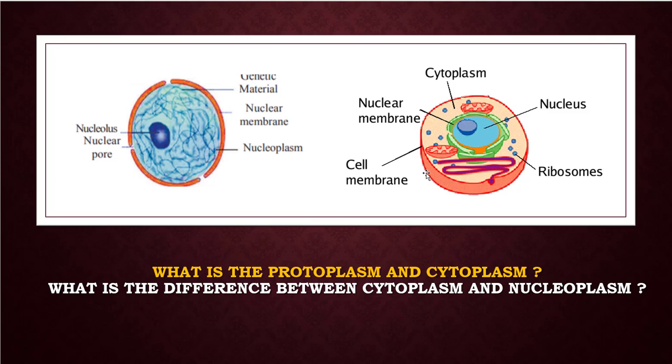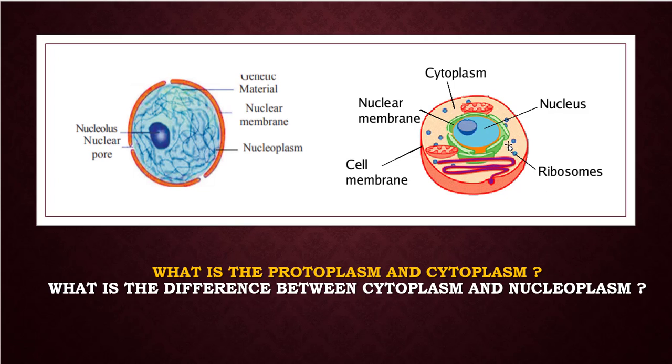Scientists found different kinds of membrane-bound organelles which float in the cytoplasm. Those organelles perform particular functions, they have life in them. So later on, scientists found that life is present inside the organelles. After the discovery of the nucleus, the scientists differentiated the protoplasm into cytoplasm and nucleoplasm. Okay, then what is the difference between cytoplasm and nucleoplasm?